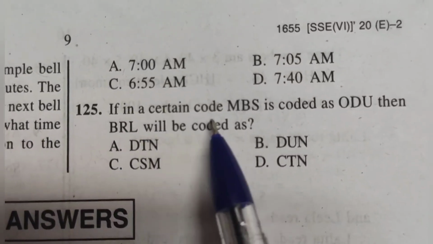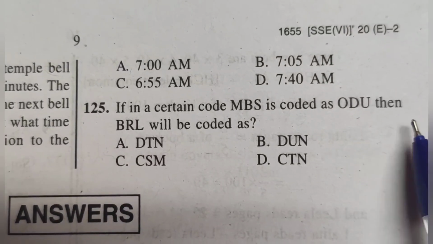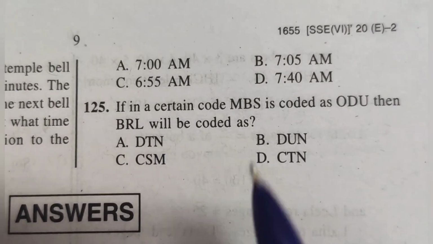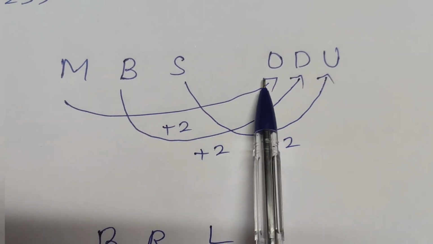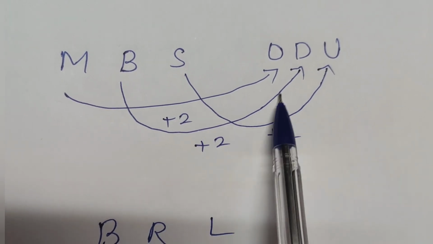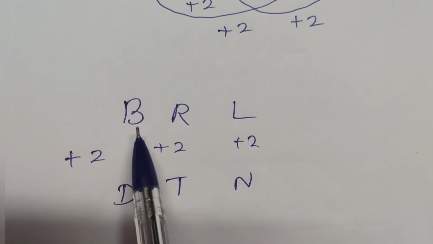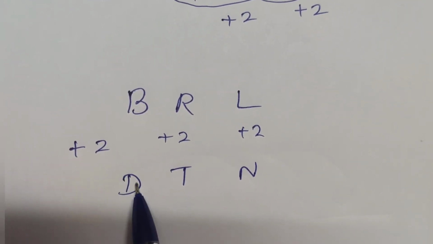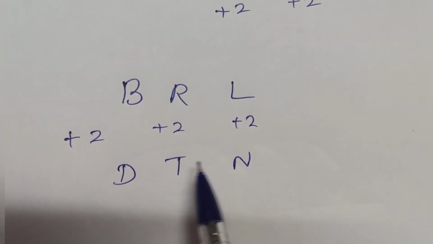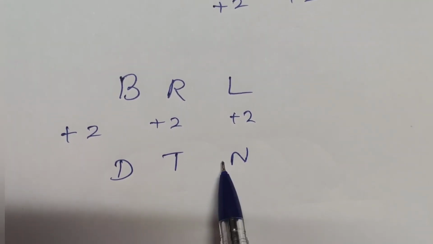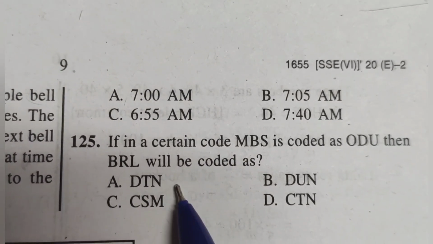125. If in a certain code, MBS is coded as ODU, then BRL will be coded as dash. M plus 2, MNO. B plus 2, CD. S plus 2, TU. Similarly, BRL. B plus 2, BCD. R plus 2, ST. L plus 2, MN. So, BRL is to be coded as DTN. Option A, DTN.